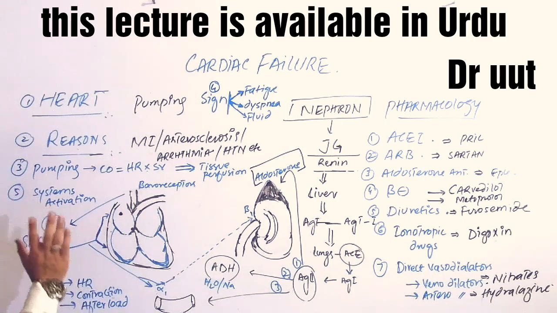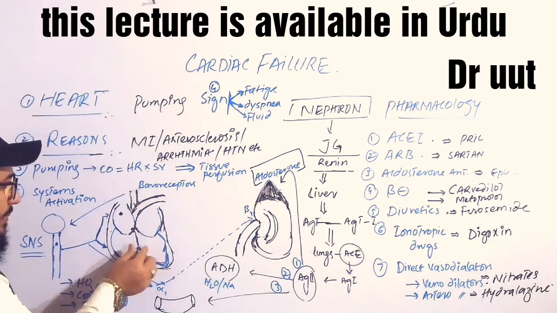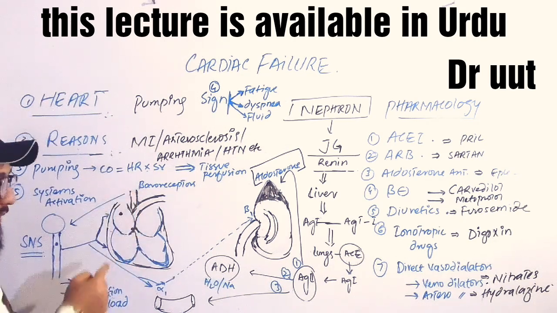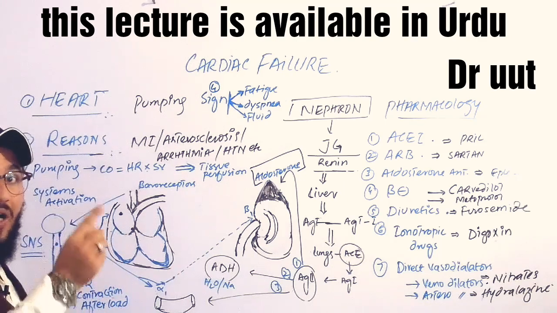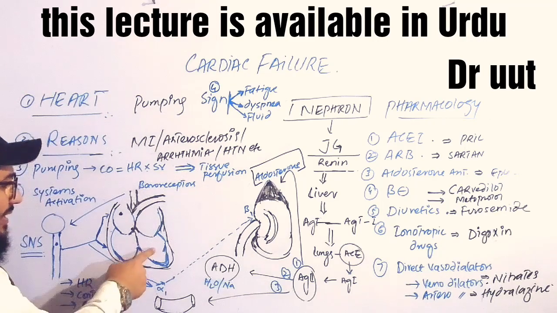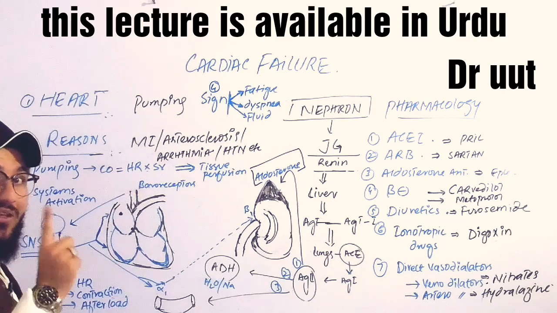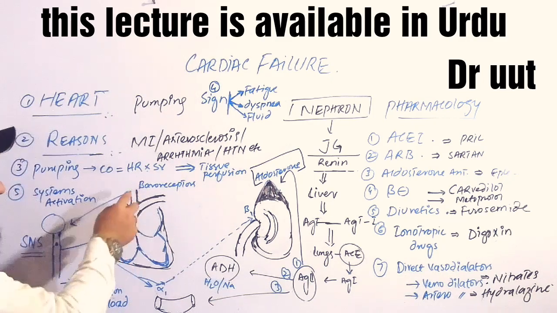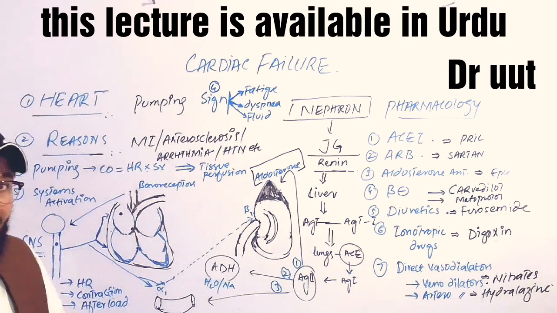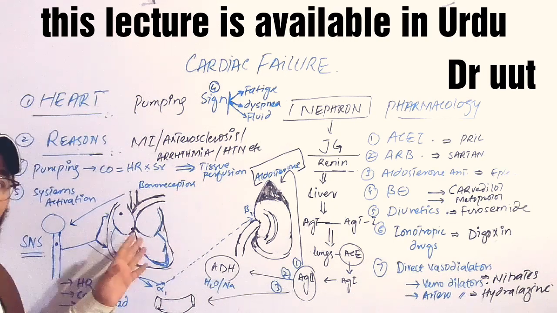Well, the sympathetic nervous system. First of all, when the cardiac output is decreased, the ventricles will pump blood of low concentration. That will reach the carotid sinuses and the aortic arch, where there are baroreceptors. Now this blood is of low concentration and low pressure. These pressure-sensitive receptors will sense the blood and send a signal to the sympathetic nervous system that the blood concentration is decreased. So you have to increase the concentration by increasing the heart's job.